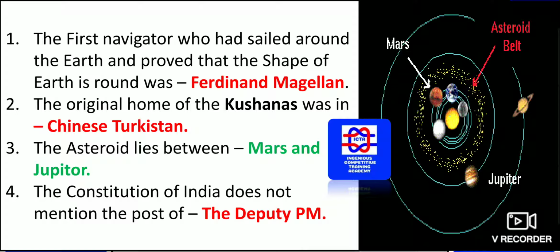The original home of the Kushans was in Chinese Turkestan. The asteroid belt lies between Mars and Jupiter. Please remember, guys, the gravitational force of Jupiter was maximum. Because of that reason, maximum asteroids have been sucked in by Jupiter.